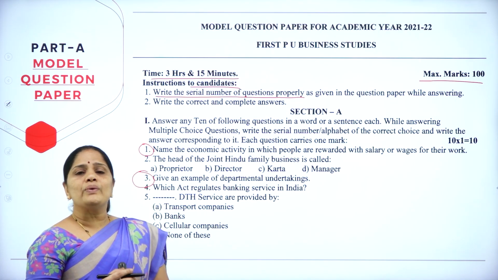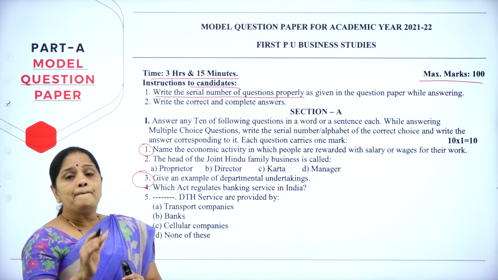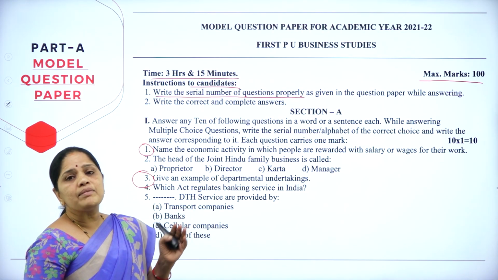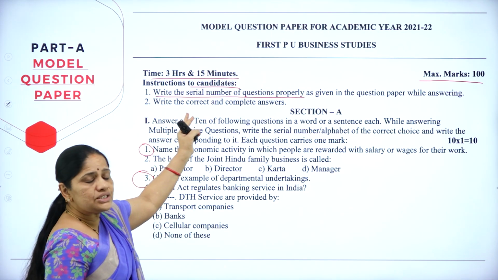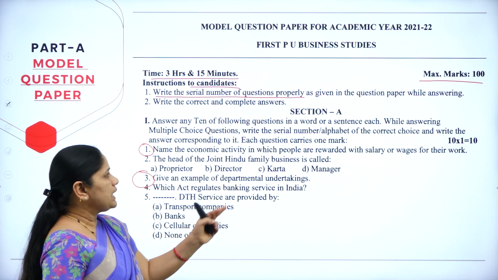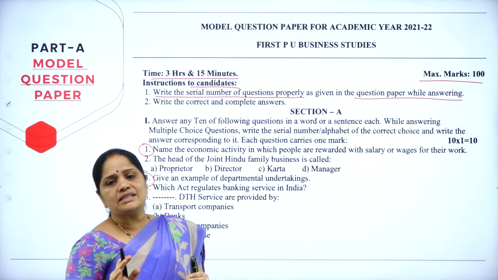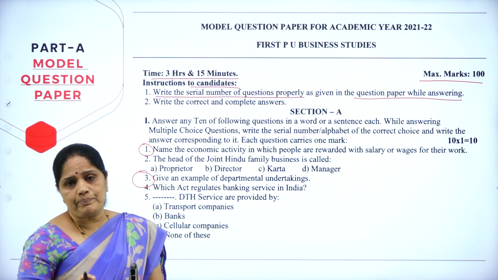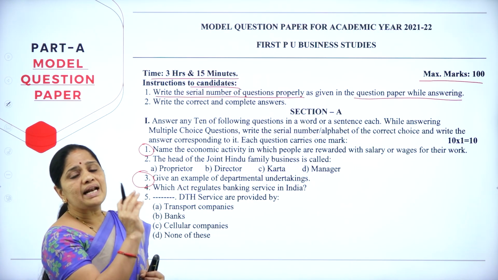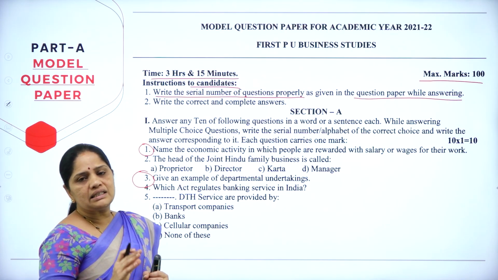There are a few students who will write question number 1, and then say, this is the second question I am answering, so they'll write it as 2. Please don't do that. Whatever the question number is, please write the same number. So, this is the instruction given here in this question paper: write the serial number of the questions properly as given in the question paper while answering. The most common mistake made by students is they don't write the question number properly. So, this is the first instruction. You have to write the question number as it is given in the question paper. Please don't mix up the question numbers while writing in the answer sheet.